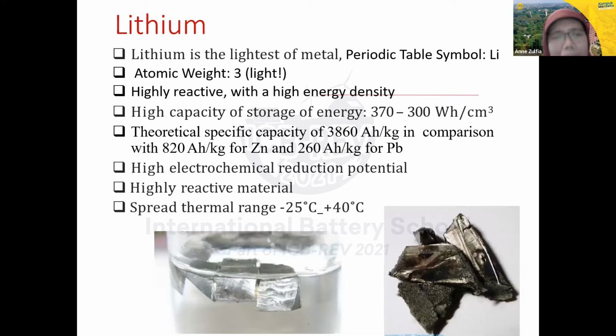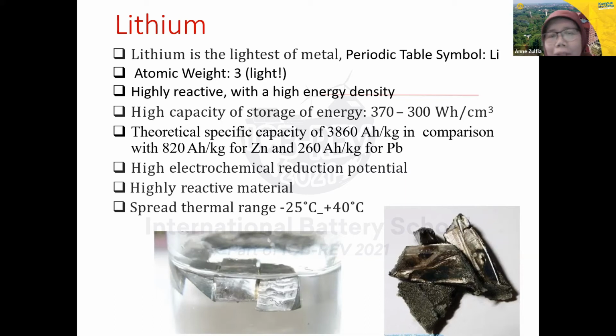So what is lithium? We can find lithium in the periodic table. It has an atomic number of 3 and is quite light. Compared to other metals, lithium is the lightest of the metals. In the periodic system, the symbol is Li. It is highly reactive with high energy density.